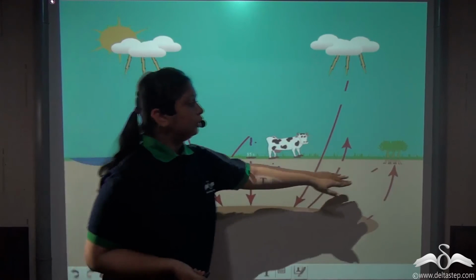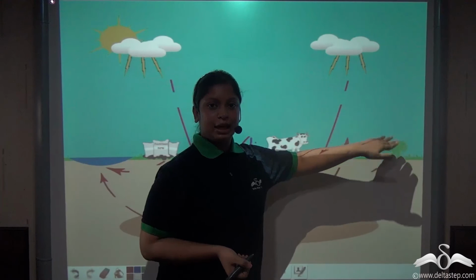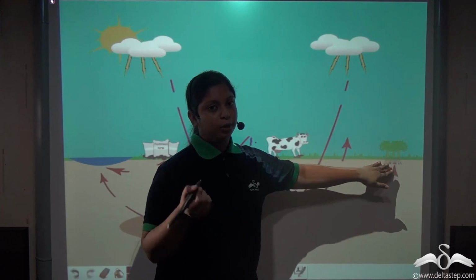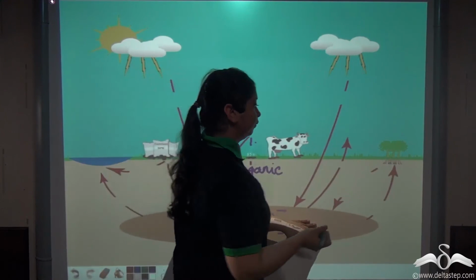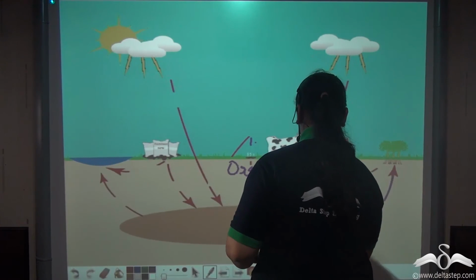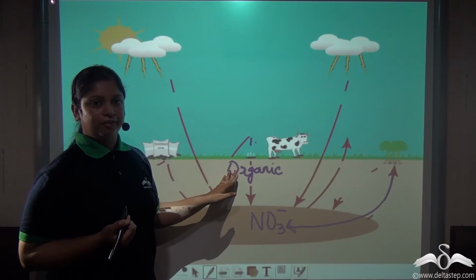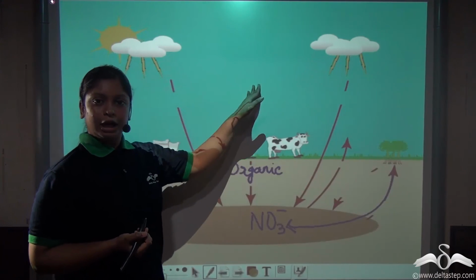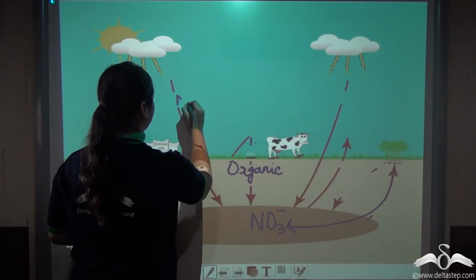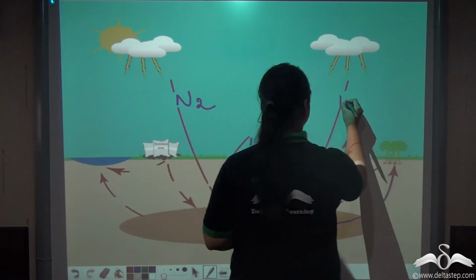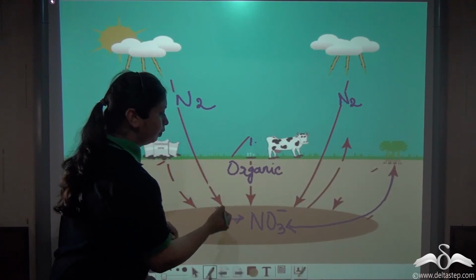Then the green plants such as leguminous plants can also fix nitrogen directly from the atmosphere with the help of rhizobium bacteria to give nitrates back into the soil. Again, in a non-biological way, during lightning, the nitrogen from the atmosphere is converted into nitrates in the soil.